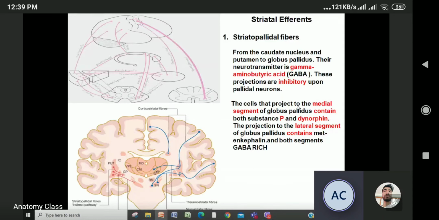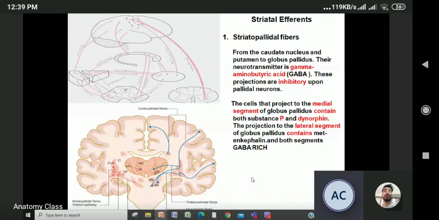Please remember this: what projects to the medial segment and what projects to the lateral segment? The cells that project to the medial segment of the globus pallidus contain substance P and dynorphin, whereas those projecting to the lateral segment contain metenkephalin, and both are rich in GABA.